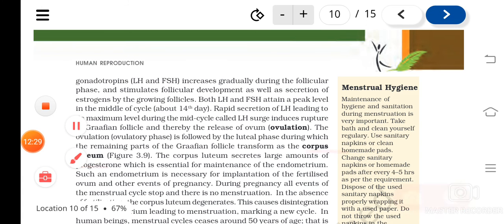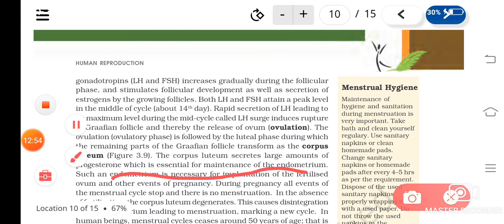Okay, so the Graafian follicle will be empty after ovulation, isn't it? So this will change into a tissue, that is, it transforms into corpus luteum. And what does the corpus luteum do? It starts secreting progesterone, and that is needed for the maintenance of the endometrium.